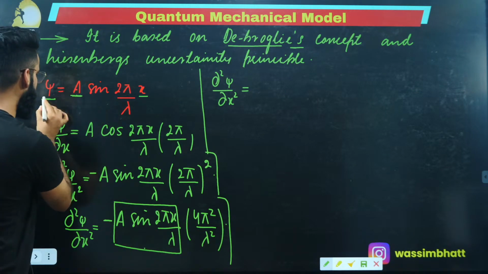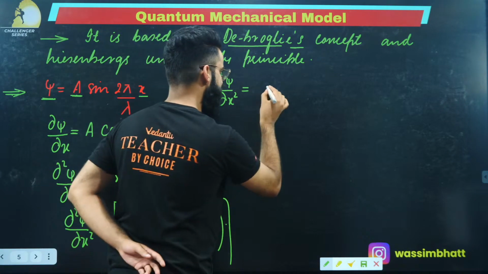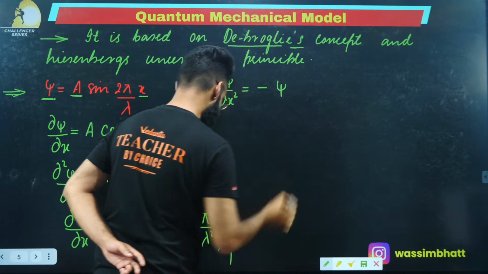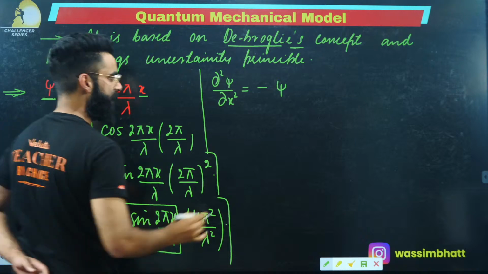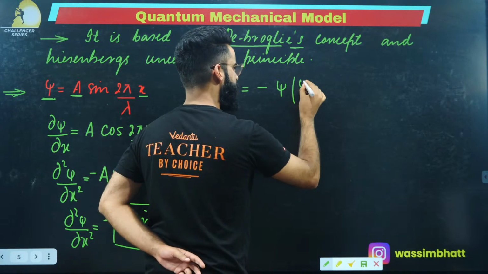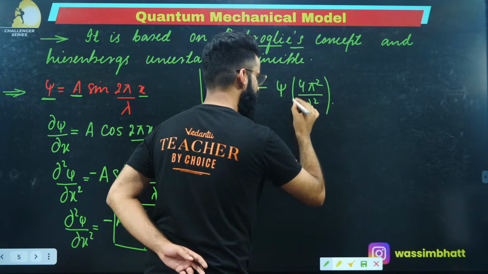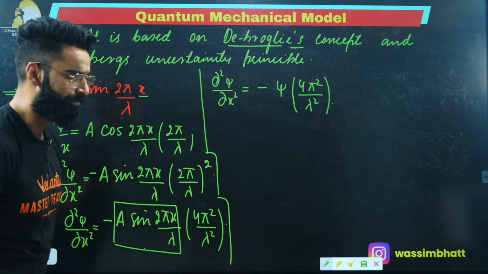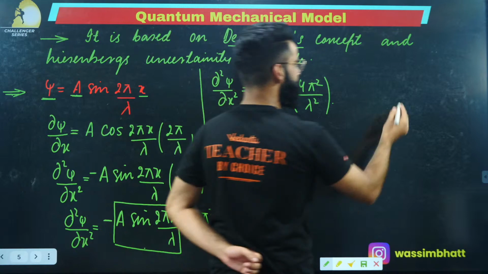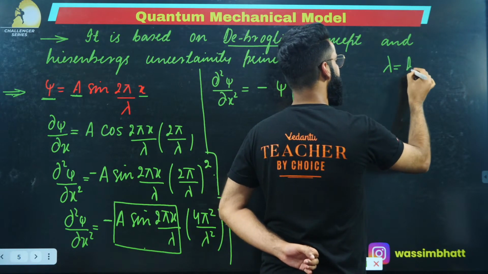This a sine 2 pi x divided by lambda is something which we call as psi, correct? So I'll be writing minus times psi, and with this, you have got 4 pi square divided by lambda square as well. I'm going to write 4 pi square divided by lambda square, correct? If you remember de Broglie's hypothesis, we know lambda is equal to h upon p.